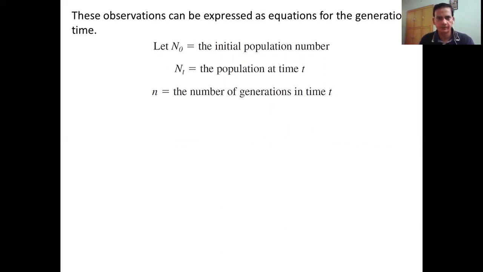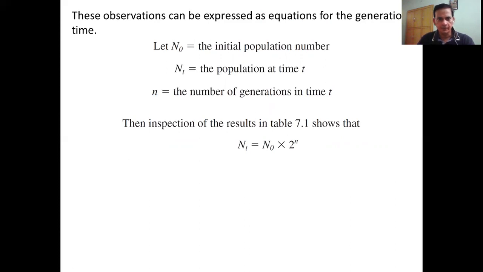So if we want to know the exact population at any time, what we do is initial population into number of generations. So this is what we get, the population at any time point. We need to know what the initial population was, how many cells were taken, 10, 20, 30, 40, and how many generations have we given. So 2 is for the doubling time, N is for the generation.